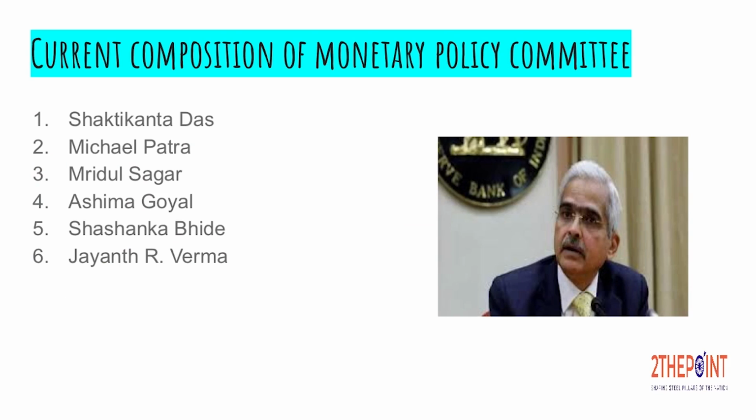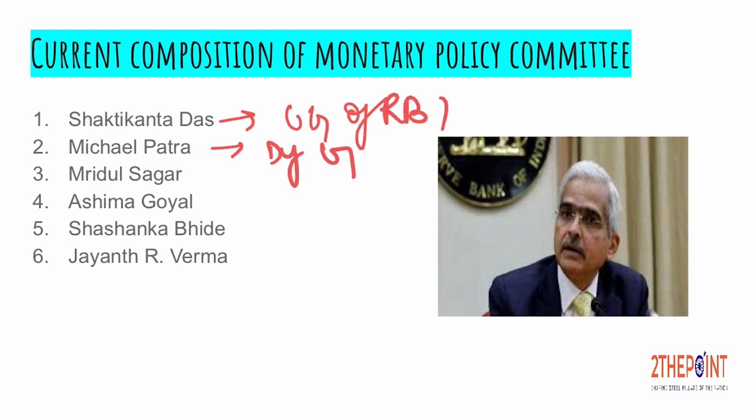Now this slide talks about the current composition of the Monetary Policy Committee. Shaktikanta Das, as everyone knows, is the current governor of RBI. Michael Patra is the deputy governor, and Mridul Saggar is the executive director concerned with the monetary policy department.